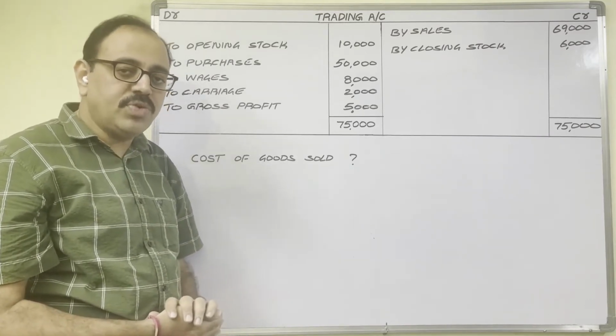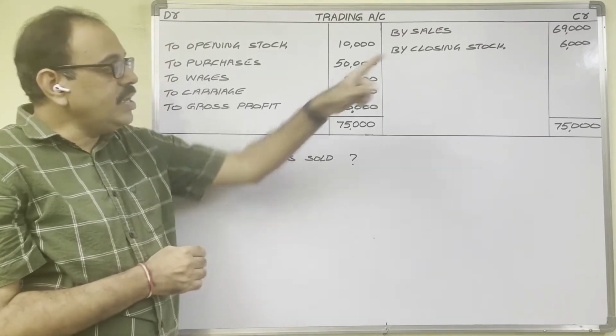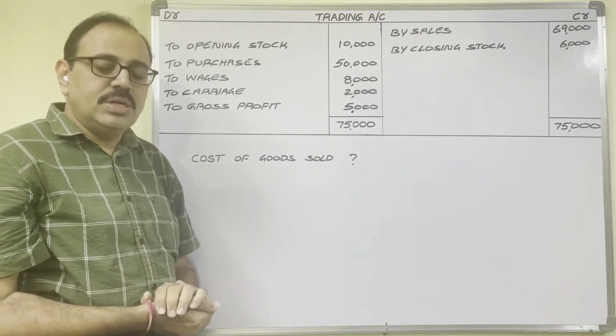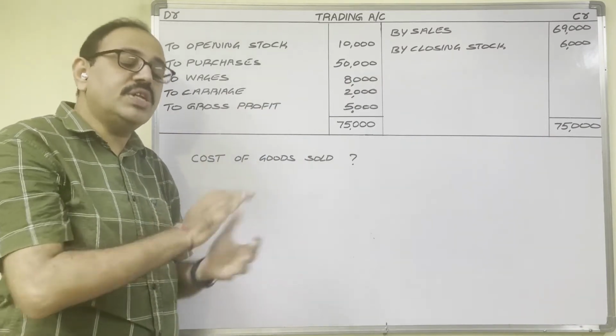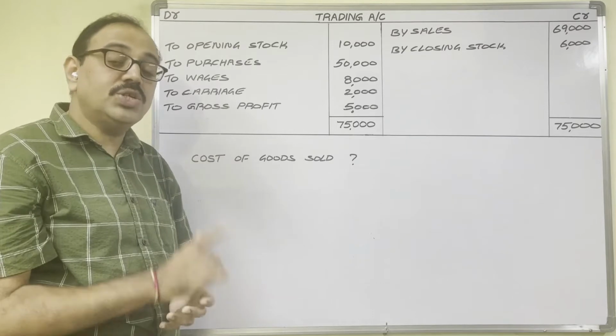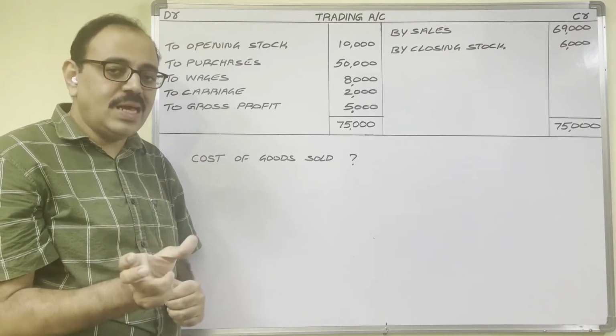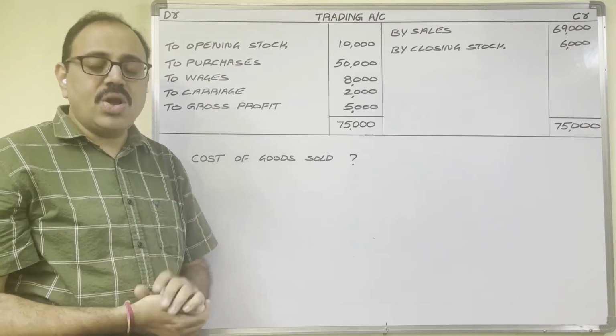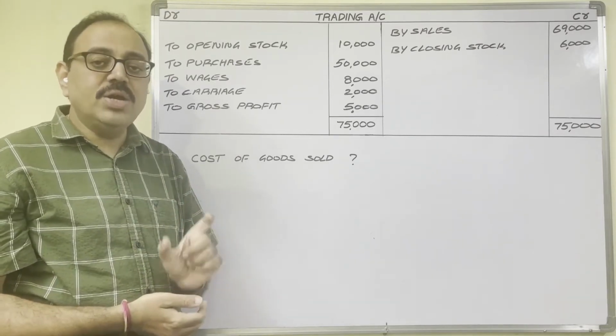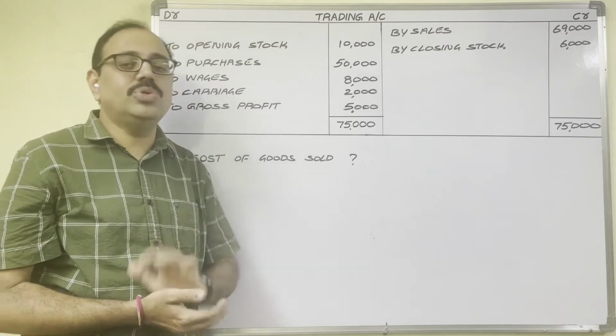Cost of goods sold means what? We sold goods for 69,000 rupees. How much did the goods we sold for 69,000 cost? That is called cost of goods sold. Sometimes the firm wants to compare the sales figure with the cost of goods sold. The cost of goods sold amount is also required to decide the selling price of goods.